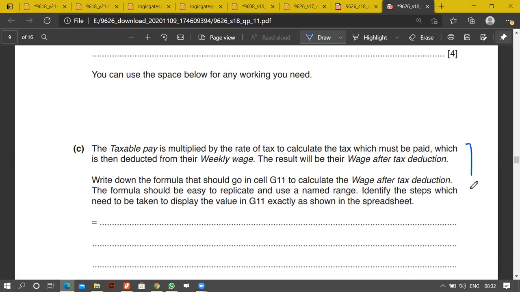Once again, please, all of you read this. We need to discuss this. 7 more questions. We have discussed this. The taxable pay is multiplied by the rate of tax, okay, so taxable pay ko hum multiply karenge by the rate of pay to calculate the tax which must be paid, which is then deducted from the weekly wage. In fact, it's easy.